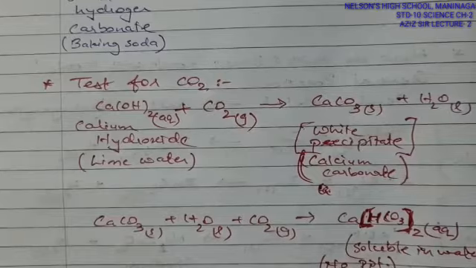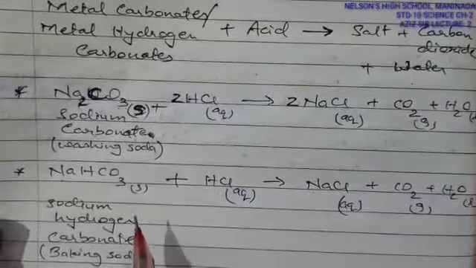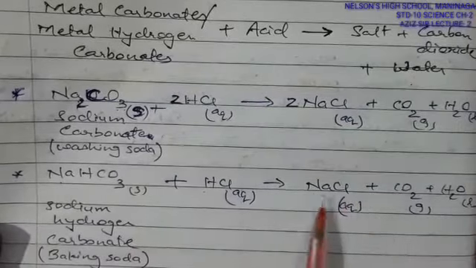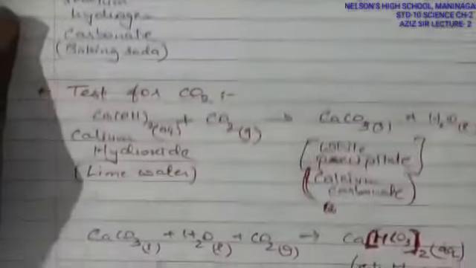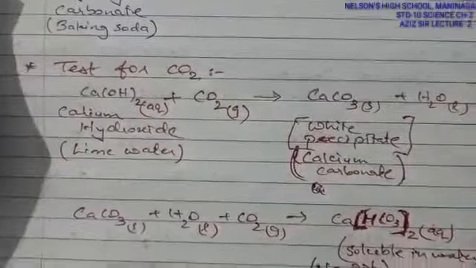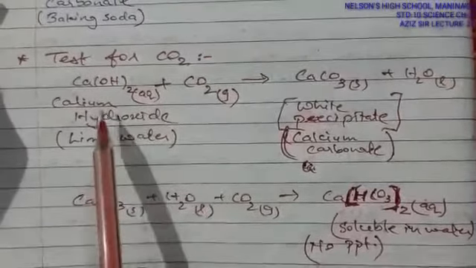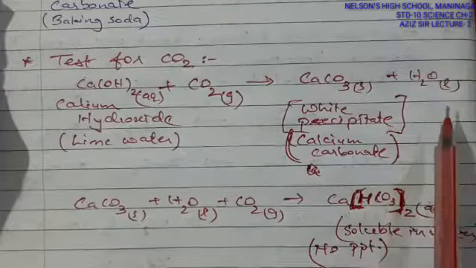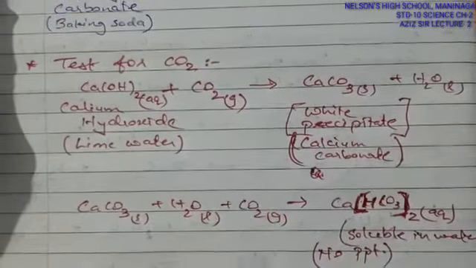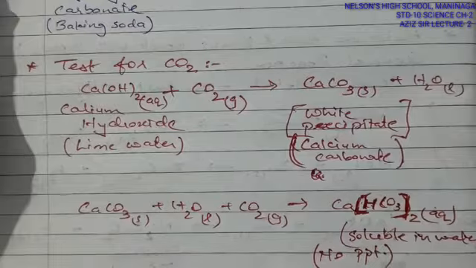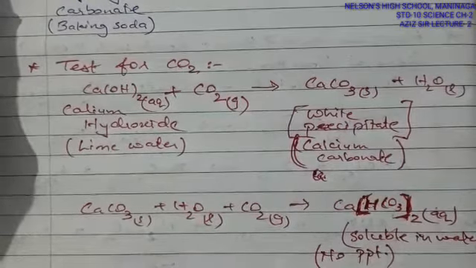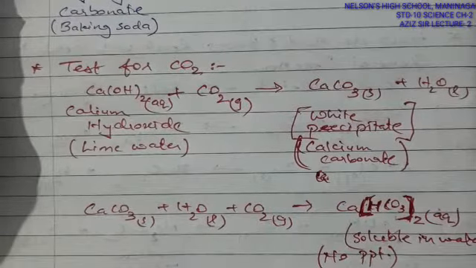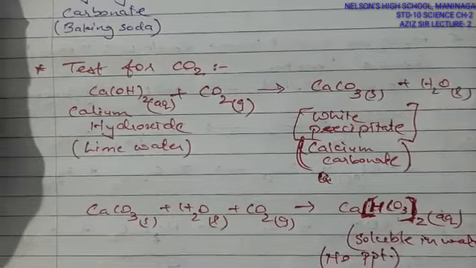So this is a kind of test that can happen from metal hydrogen carbonate, metal carbonate forming salt, carbon dioxide and water molecules, and the test for carbon dioxide. In the test of carbon dioxide, lime water is very important, which shows the formation of calcium carbonate with water molecules. Again the calcium carbonate, passed with further carbon dioxide, forms a soluble salt and does not form any kind of precipitate. So this is how the reactions can be held.